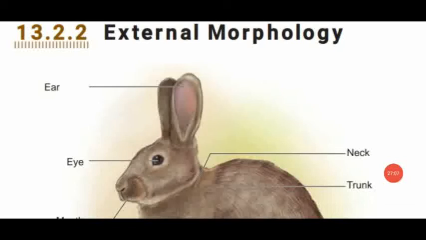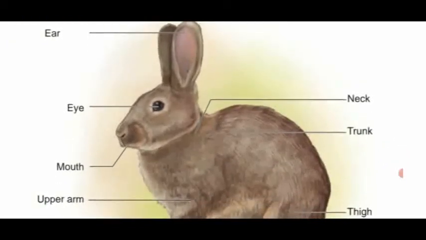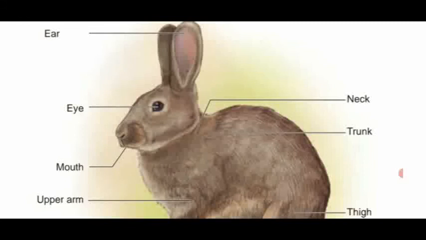Dear students, see the diagram of rabbit external morphology. This is the head region. The head is ovoid in shape, flattened, and bears a small truncate snout. It contains the truncate snout.